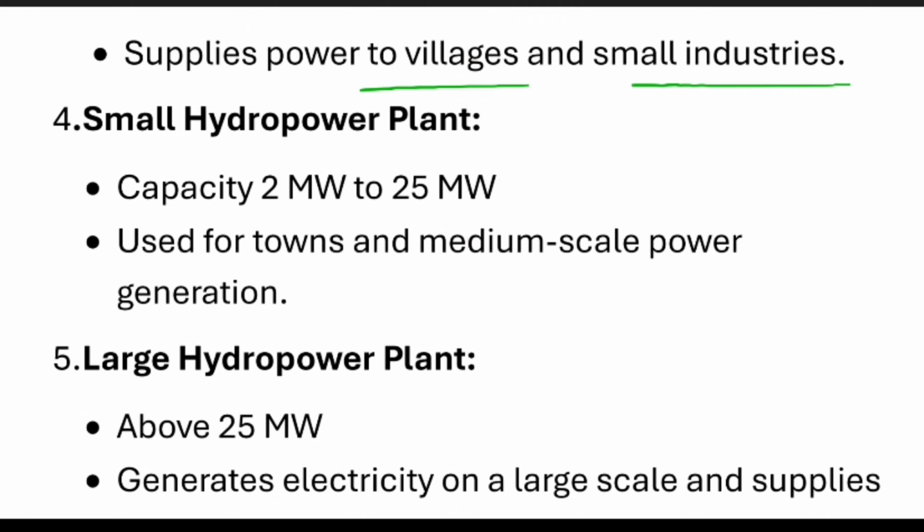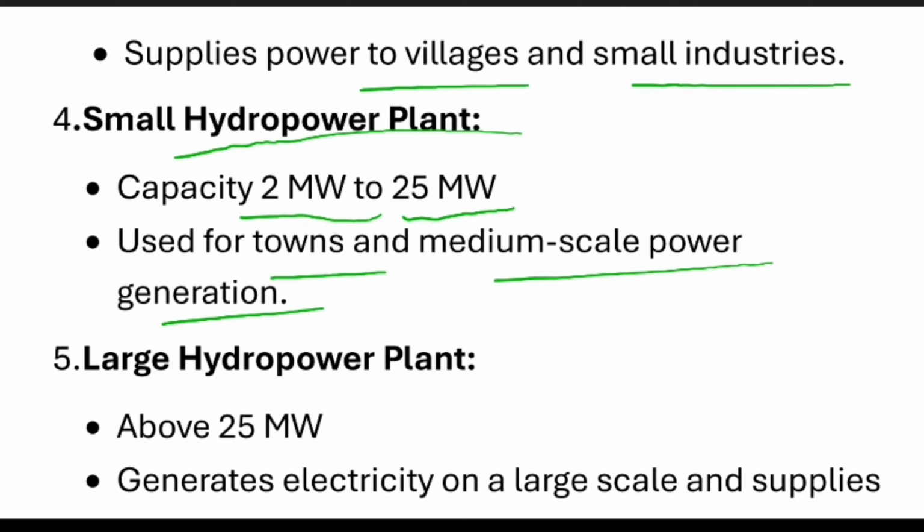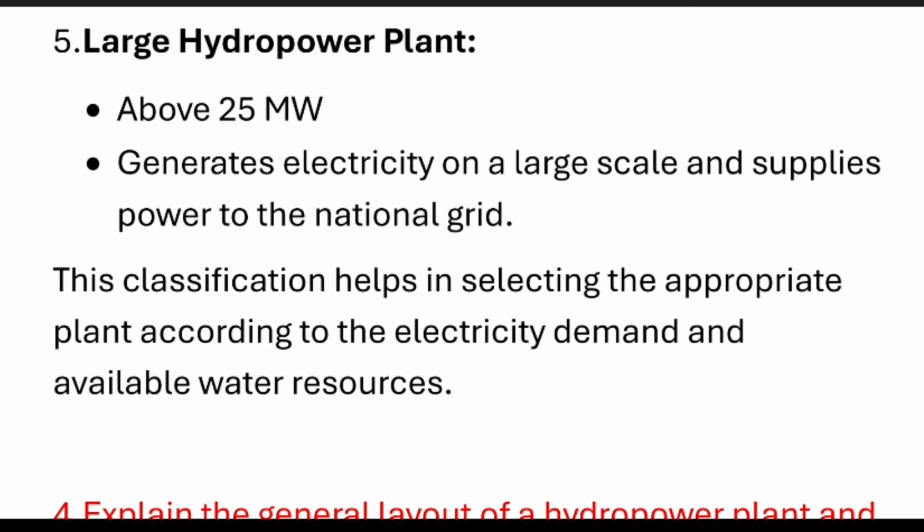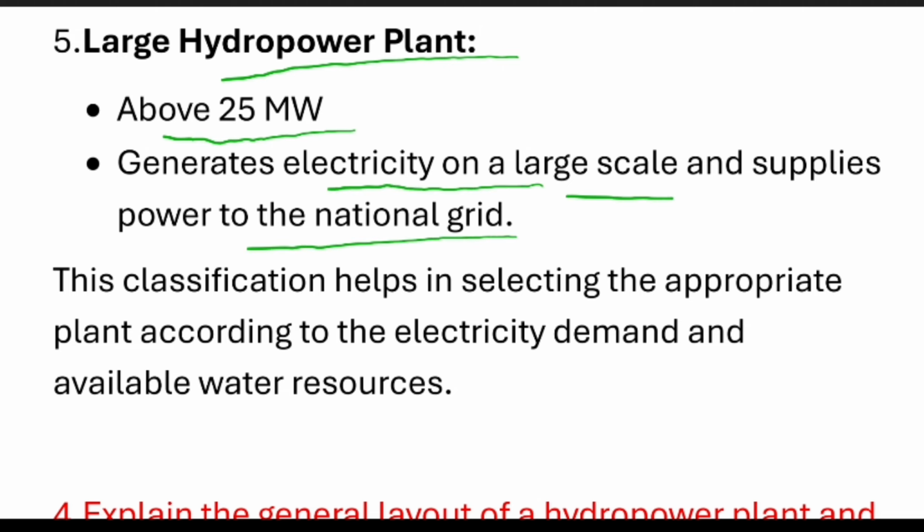Next is the small hydropower plant, with capacity of 2 megawatts to 25 megawatts, used for towns and medium-scale power generation. And last, the large hydropower plant, with capacity above 25 megawatts, used for large-scale generation of electricity and supplying power to the national grid.